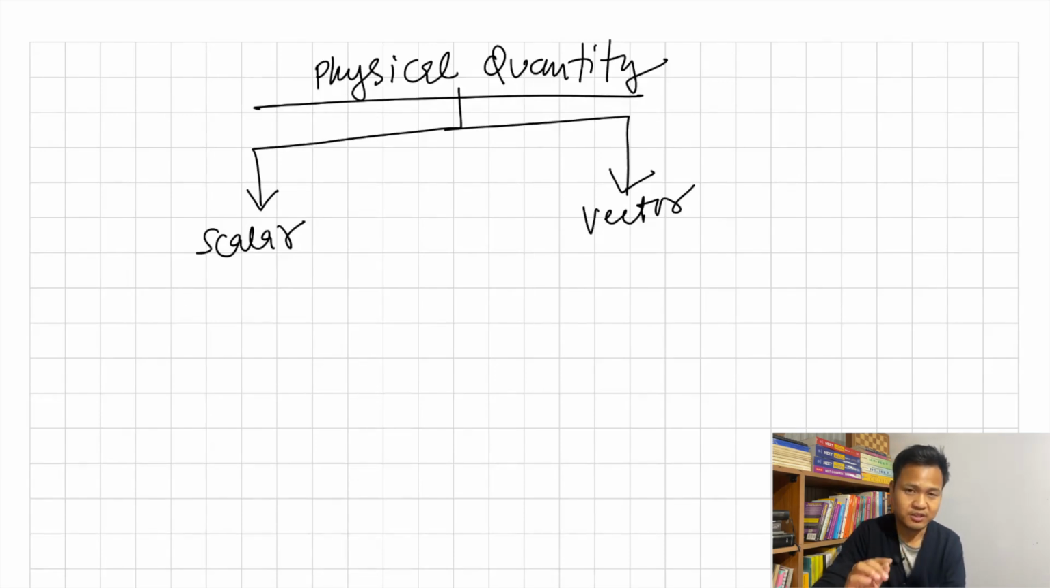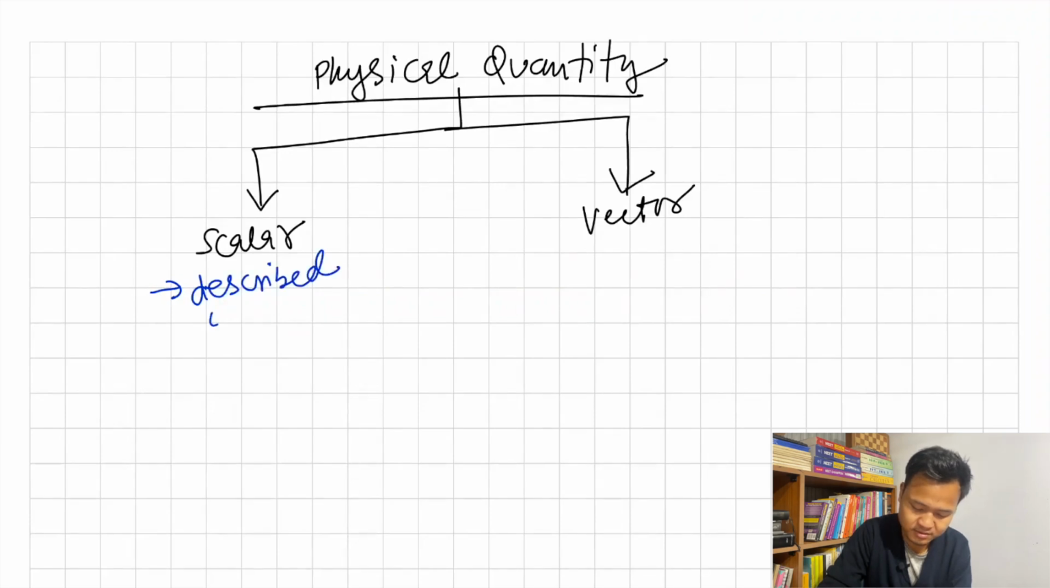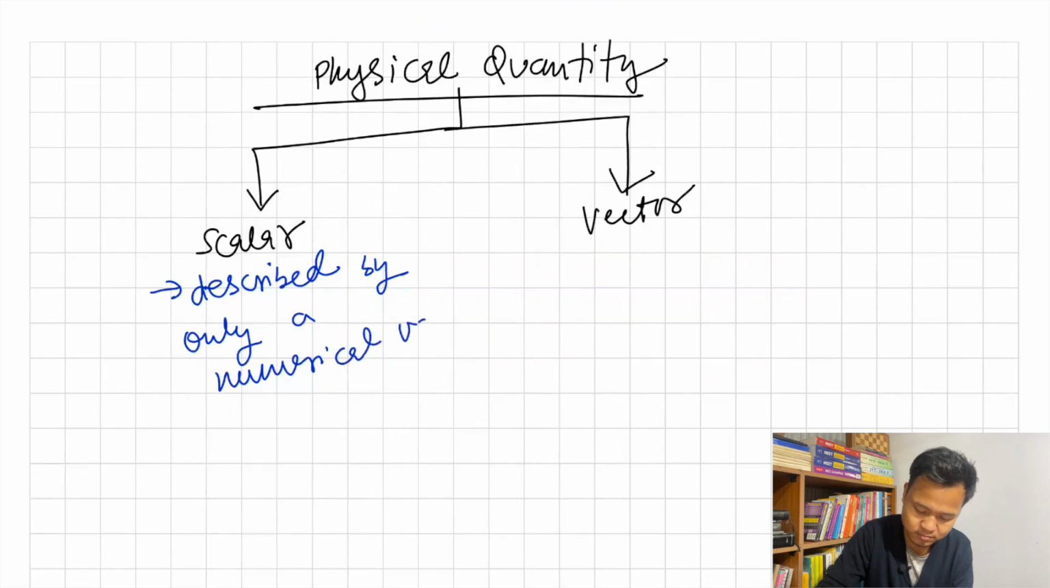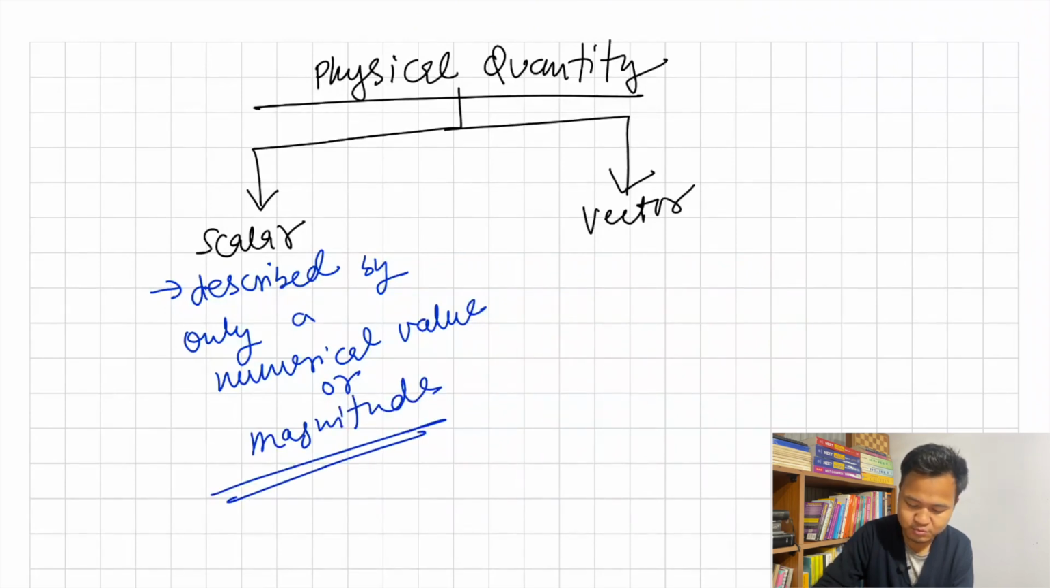So if a physical quantity has only a numerical value, okay, if it can be described by only a numerical value, that is magnitude, then it is a scalar quantity.